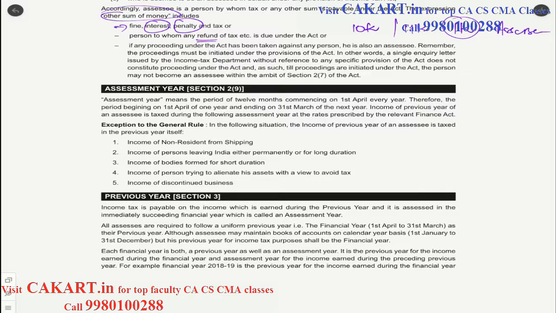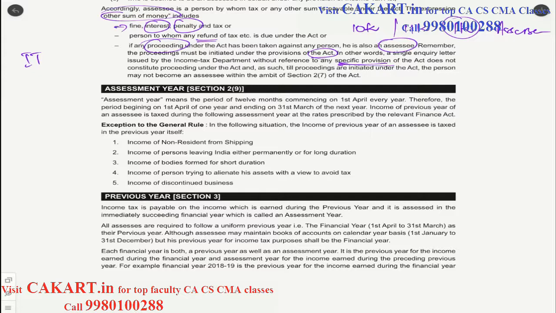Next, if any proceeding under the Act has been taken against any person, proceeding under the Act, that means it will be initiated by the Income Tax Department. He is also an assessee. So it should be initiated on the provisions of this Act, that means Income Tax Act. In other words, a single inquiry letter issued by the Income Tax Department, if they are not referencing any specific provision, then it is not any proceeding.